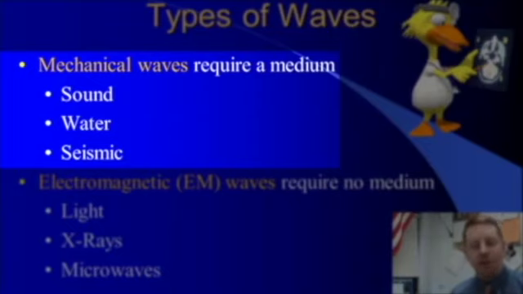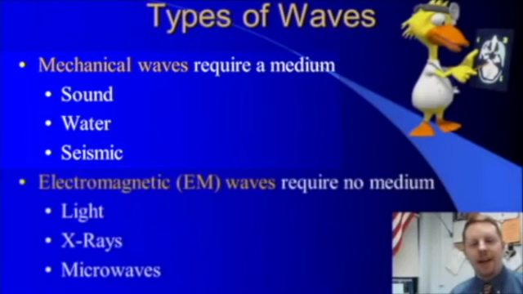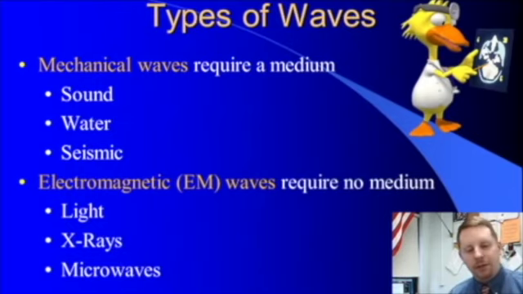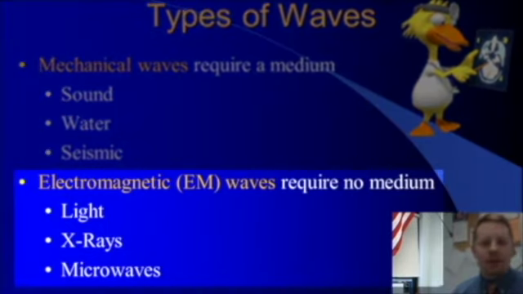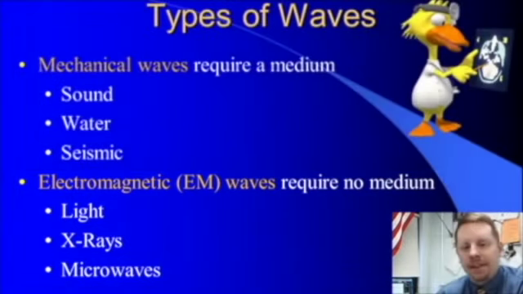Things like sound or water or seismic waves, they all travel through a medium. Sound travels through the air or water or wood. Water waves travel through water. Seismic waves travel through the earth. Electromagnetic or EM waves, on the other hand, they don't require a medium. They can travel through a vacuum. They can travel through space. Things like light and X-rays and microwaves all can travel through space without a medium. Sound can't travel through space.